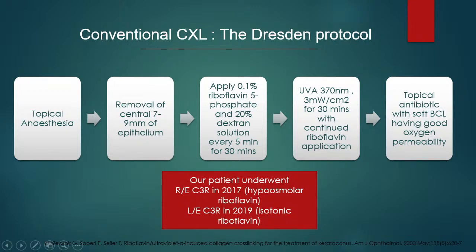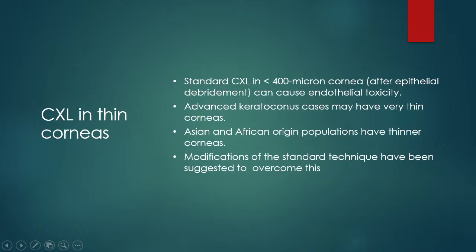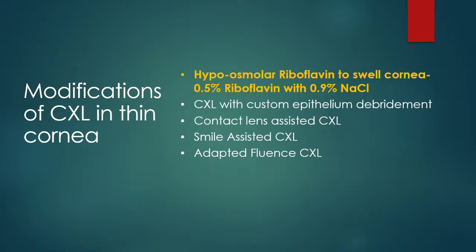But for corneas that are thin, that is less than 400 microns, where we cannot afford to change the thickness very much, we choose to use hypoosmolar riboflavin, which basically causes swelling of the already thinned out cornea. Here we use 0.5% riboflavin with 0.9% NaCl.